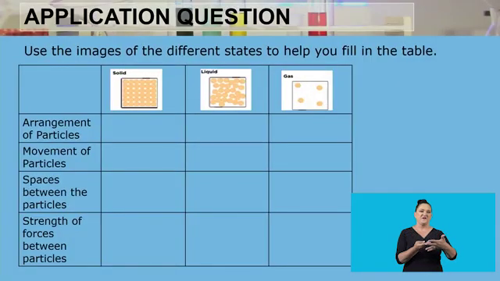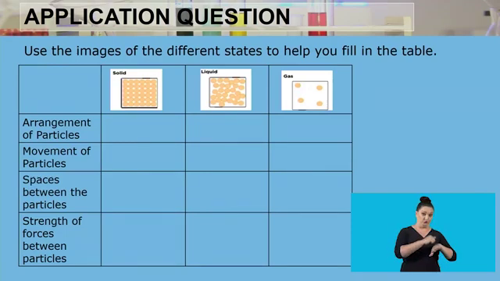So now we're going to do some application questions. These questions are similar to what we experience in our daily lives. Let's see if there's any correlation between what we're learning here and our everyday lives. So let's begin. We have a table here that says, use the images of the different states to help you fill in the table.